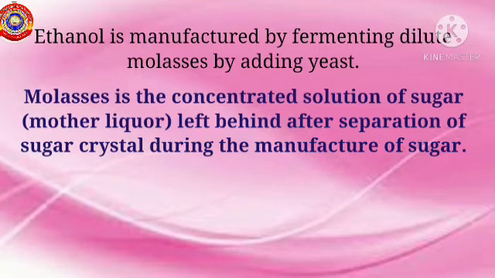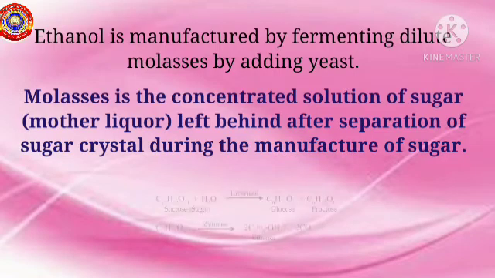Molasses is the concentrated sugar solution left after the separation of sugar crystals during the manufacture of sugar. Ethanol is manufactured by fermenting the dilute molasses by adding yeast. Within a few days, it changes to ethanol in the presence of two enzymes produced by yeast.